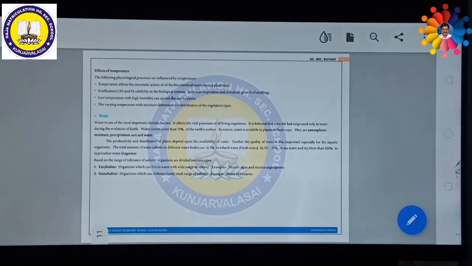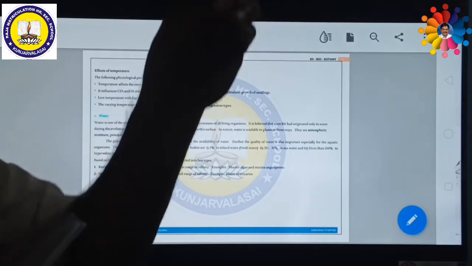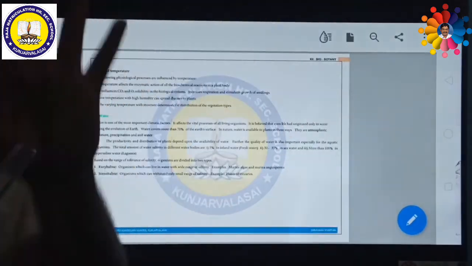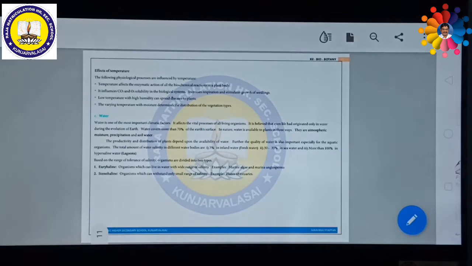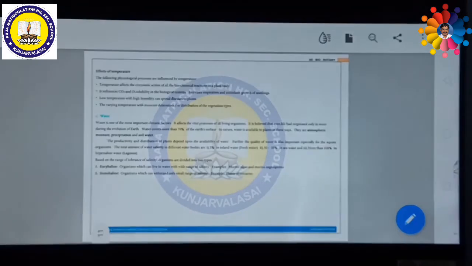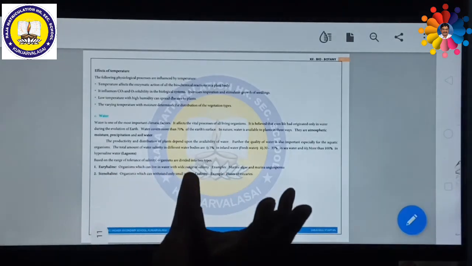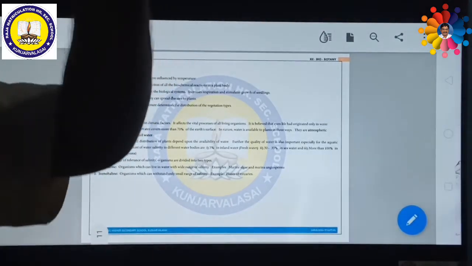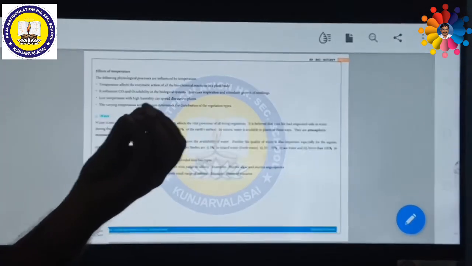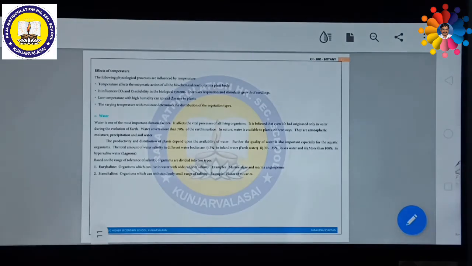Further, the quality of water is also important, especially if you see in a pond, it is having very few percentage of salt. But when you go to marine water, around 35% of salt is available. In some places, like the Dead Sea, more than 35, nearly 100% salt is available. So, what are the living conditions? In these three different areas, I have explained to you. So, this will depend upon it.